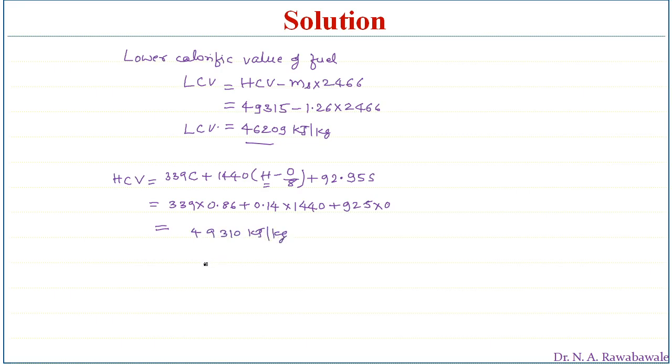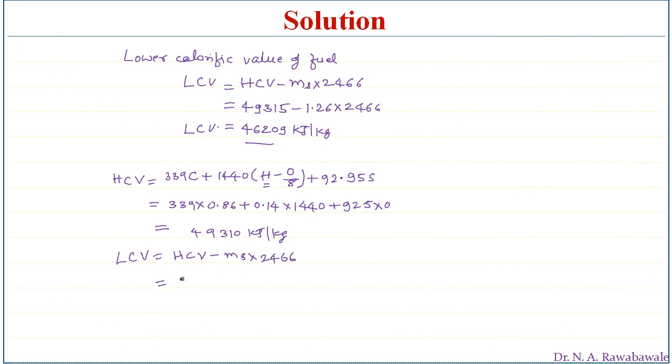Then after this we can find out the lower calorific value. Lower calorific value is equal to higher calorific value minus fraction of steam produced, that is mass of steam produced, into latent heat, that is 2466.